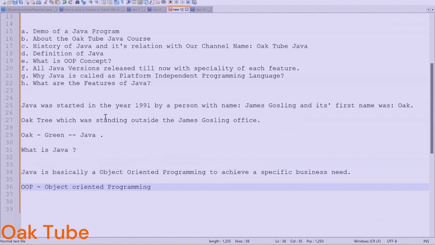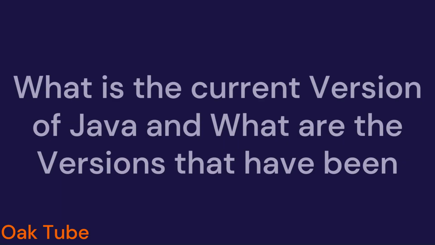Okay, next point, guys. I understand that most of the things I am telling you in this session are theoretical topics, but these are also very useful. Before knowing about Java history and how it is based, you will not be able to start. That's why these concepts are also a must to know.